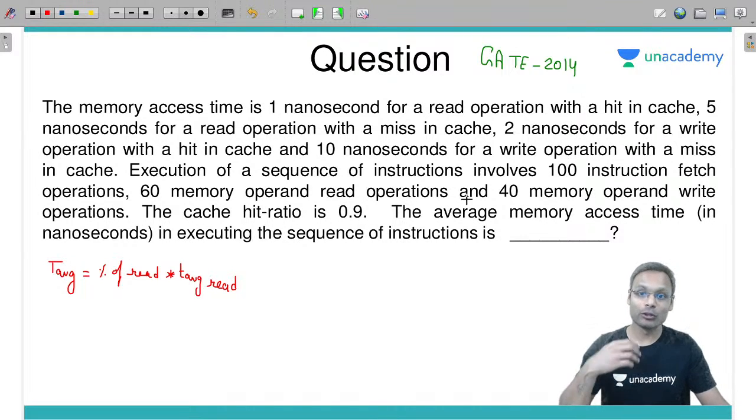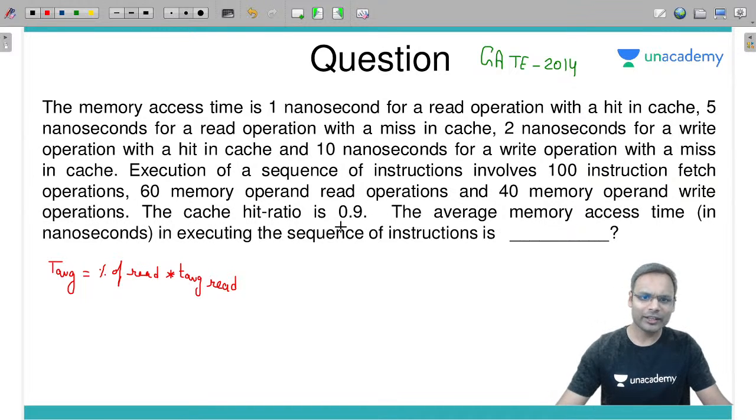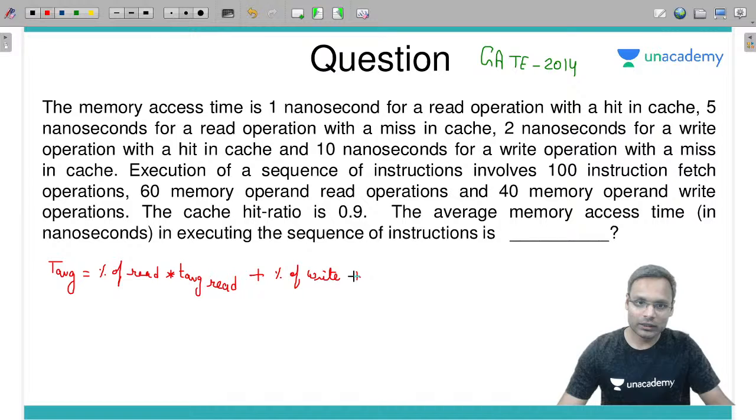Execution of the sequence involves 100 instruction fetches from memory, then 60 memory operand reads from memory, and 40 memory operand writes to memory. If the hit ratio is this, what is the average memory access time? We know that average memory access time is the percentage of reads times T average read, plus the percentage of writes times T average write.